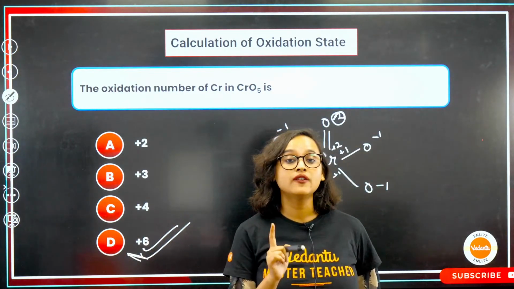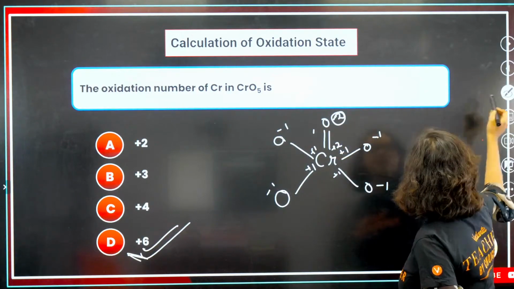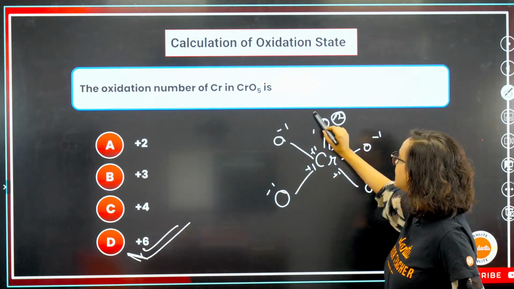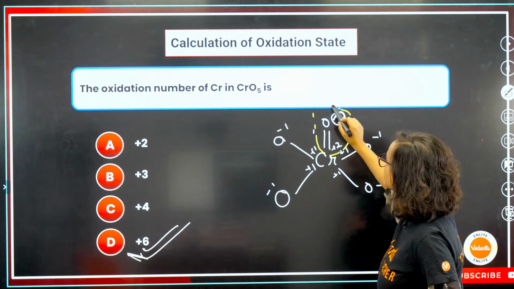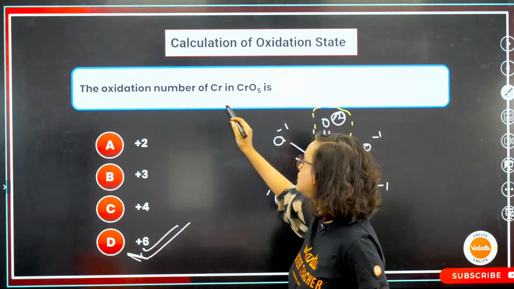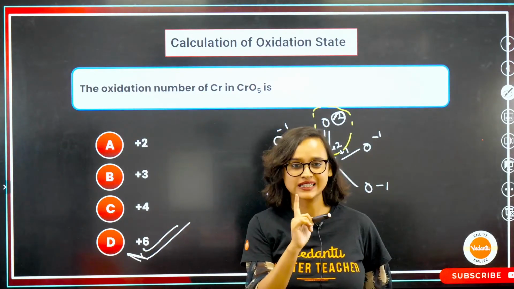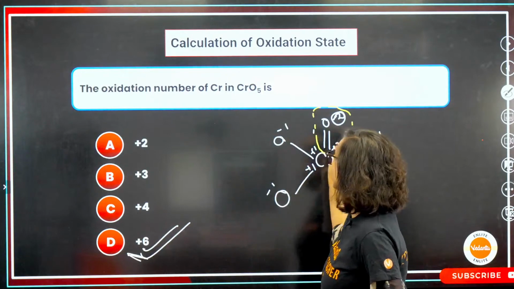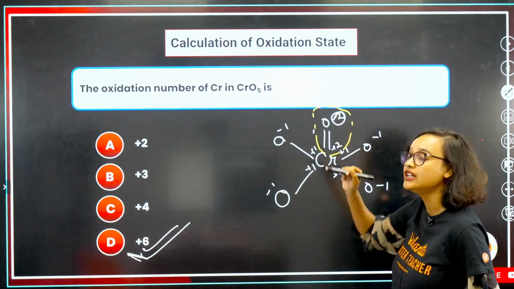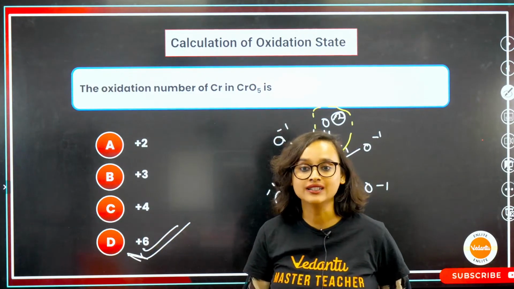What do you have to remember? You must remember this part, guys. This part is the tricky part. You can't just write plus 4 or 5. In many places, what you might do is just cross multiply and say 5. Just because of this butterfly structure, this double bond here, you have to remember that this is a tricky one.